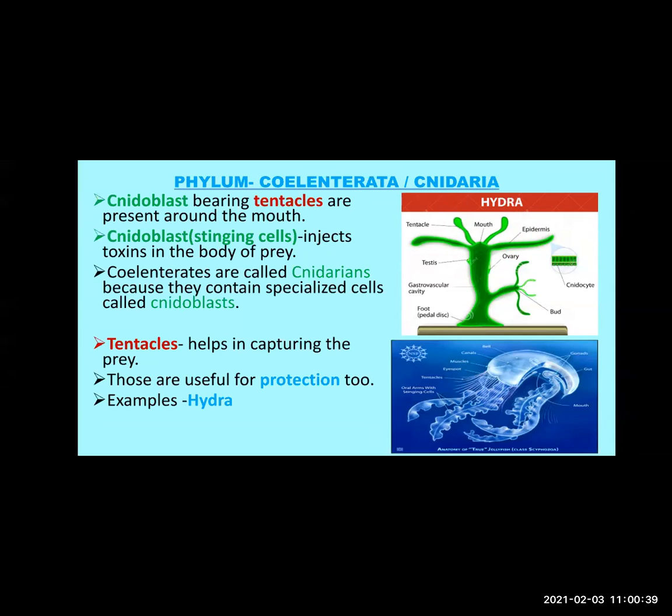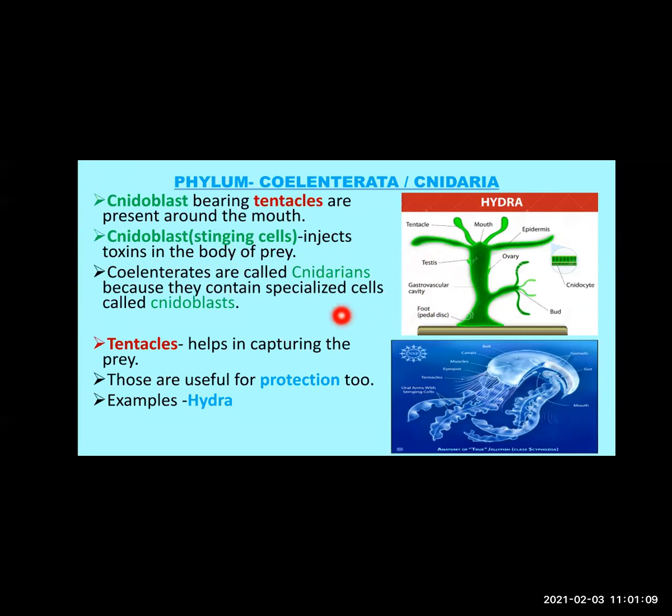And what is the function of nidoblast? The function of nidoblast, a type of stinging cells, is that it injects toxins into the body of prey. See what happens whenever these animals feel they are in danger or some predator is trying to catch them. It injects toxin, poison, into their body in order to escape.